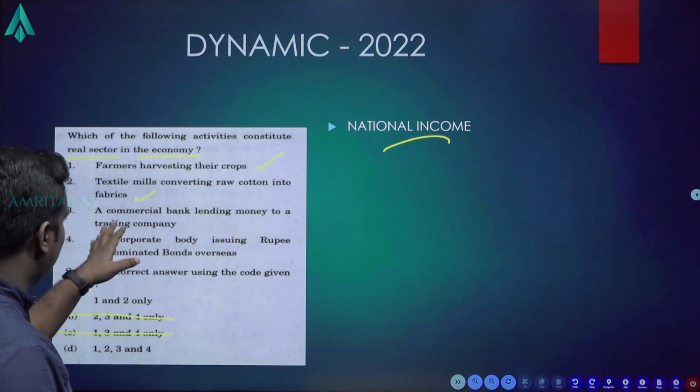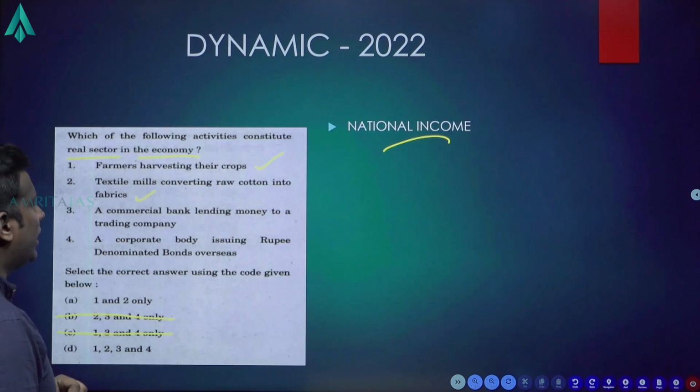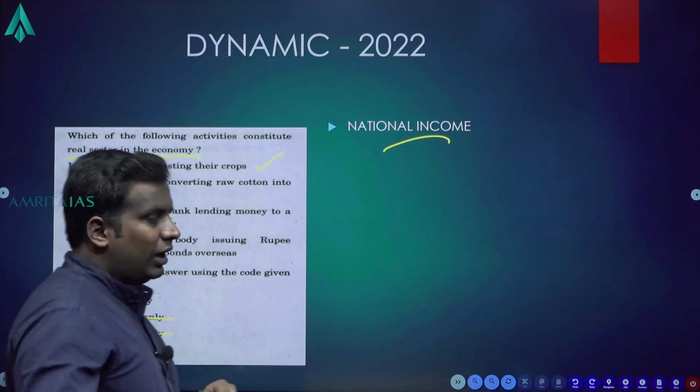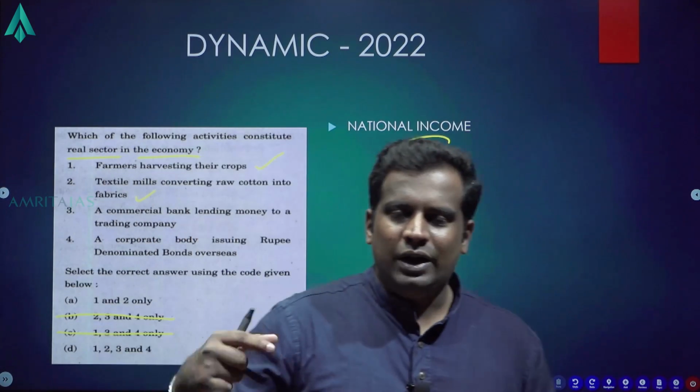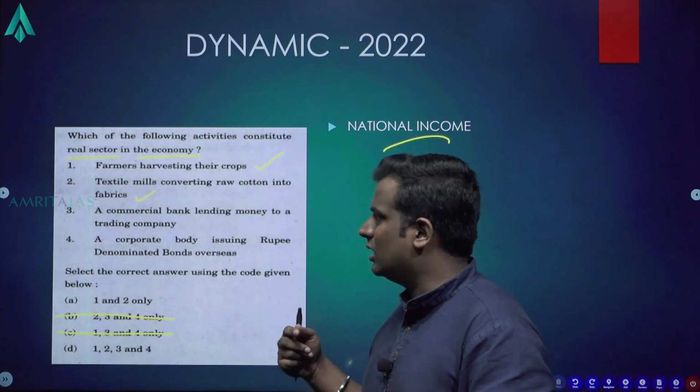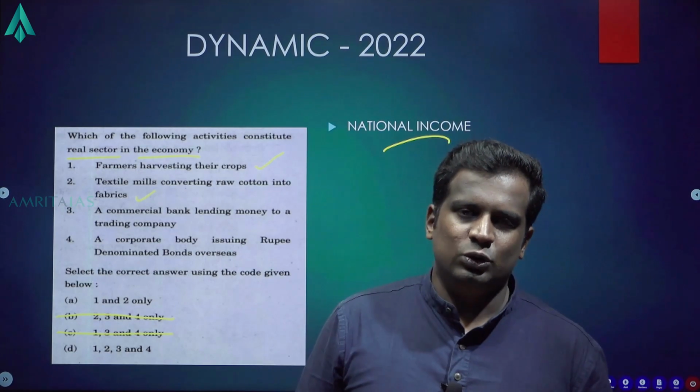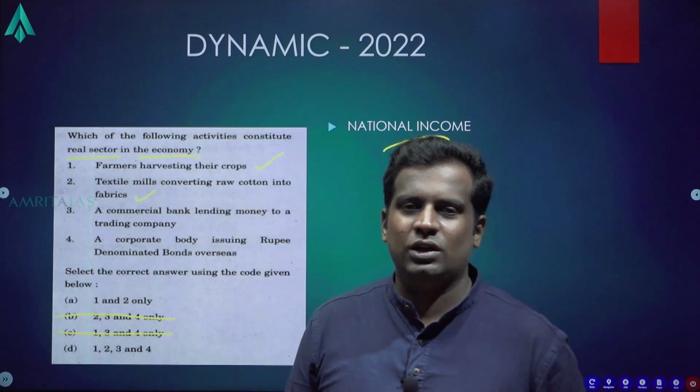Now the question is on statements 3 and 4. A commercial bank lending money to a trading company is not necessarily a real sector. Usually only non-financial corporations are considered.